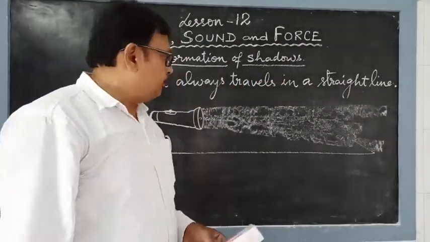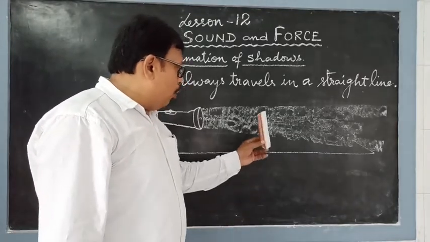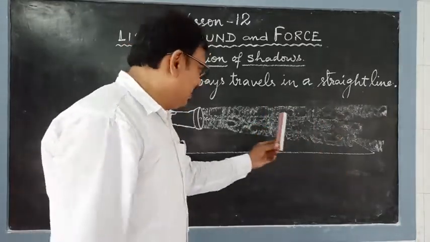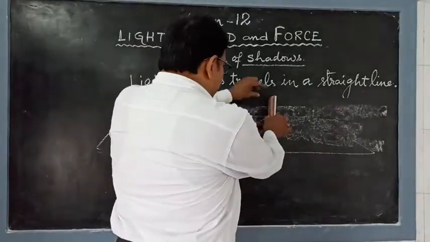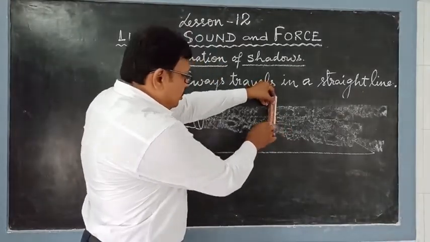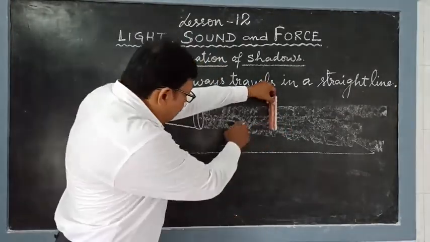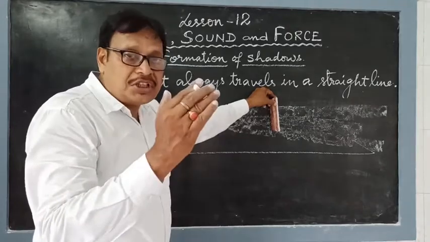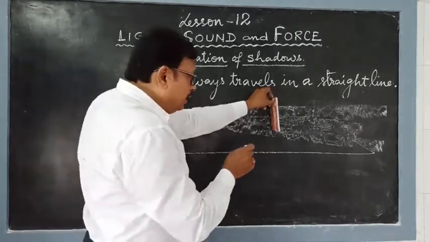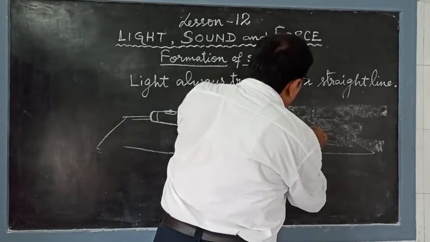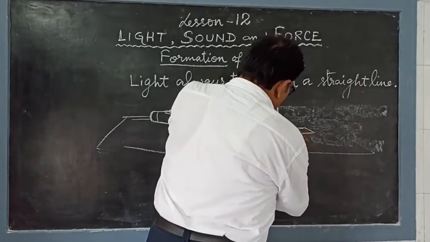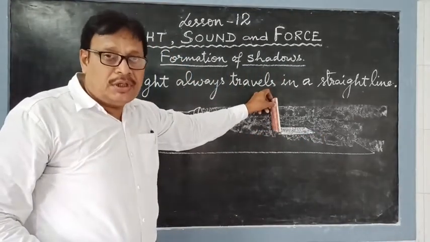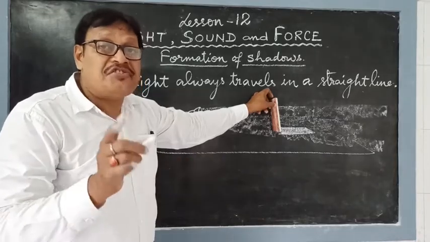Now what you do, you place an object on this path of light. For example, I am having a duster here and I am placing it. So you put it like this. What happens? This object is not allowing some portion of this light to travel anymore. It is making an obstruction on the path of the light. And then what happens? You see here on the opposite side, a black spot is formed. What is it? It is the shadow.